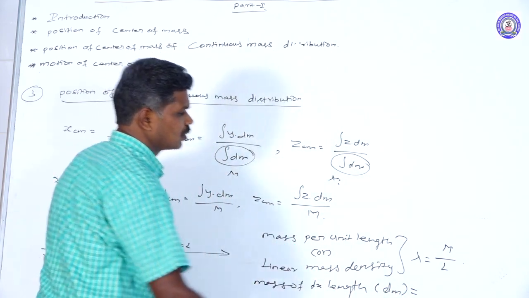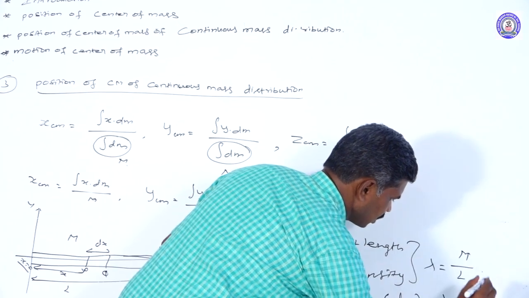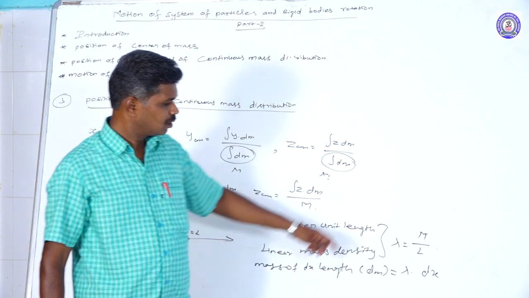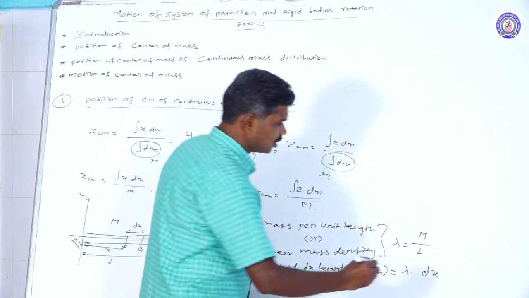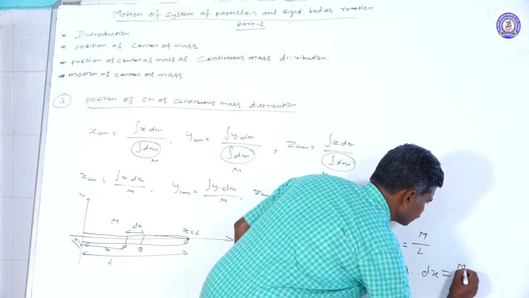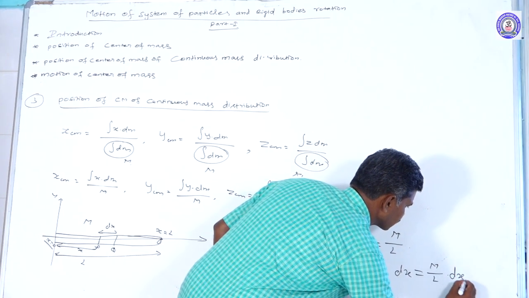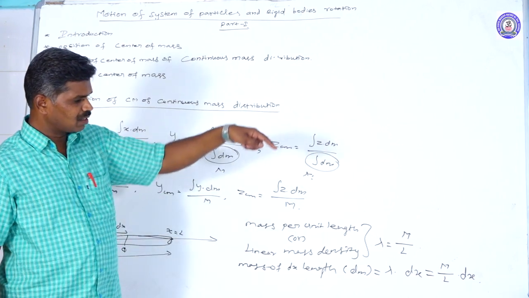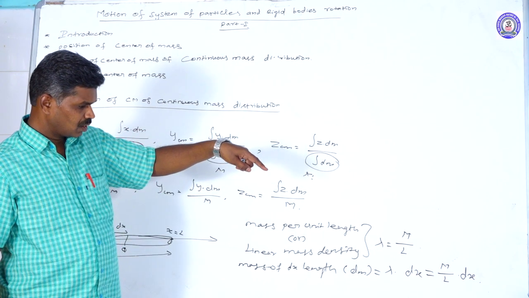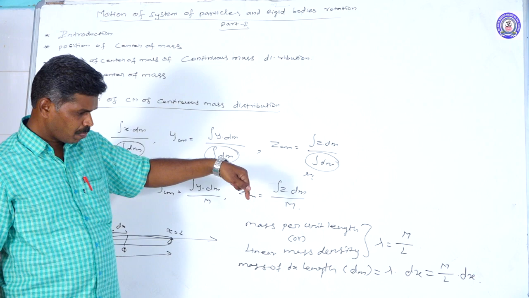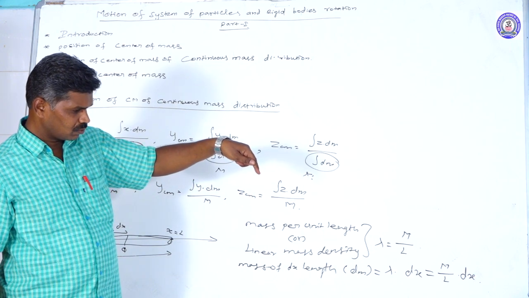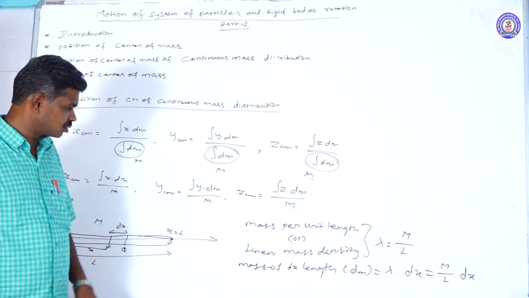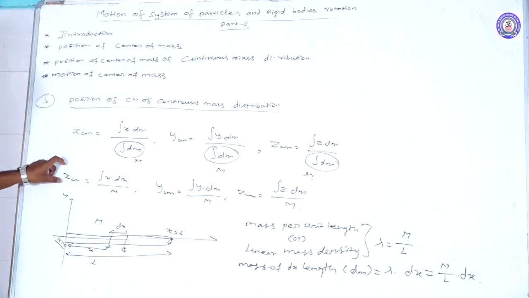dm is equal to lambda into dx. What is that lambda? M by L. Then we can take M by L into dx. That is the mass of the dx length, dm. That is, dm is equal to M by L into dx. This value is going to be substituted in the first formula.